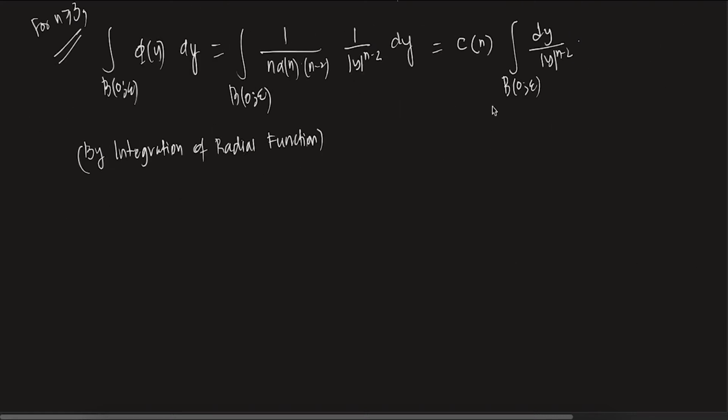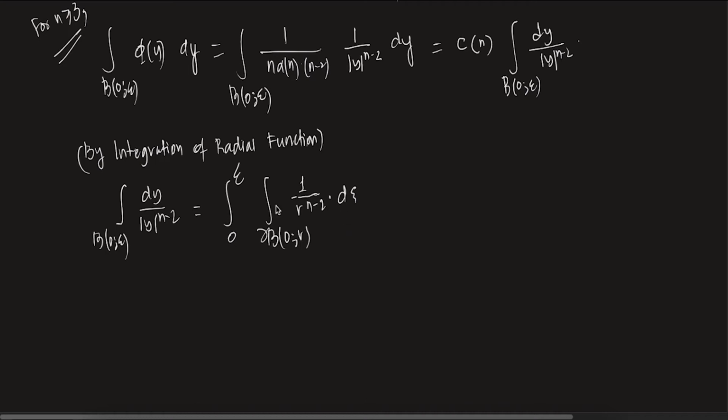We get that this particular integral, dy by mod y to the power n minus 2 over b0 epsilon, can be written like this: 0 to epsilon, del b 0 r, 1 by r power n minus 2, and d sigma is there. No, it should be dr.